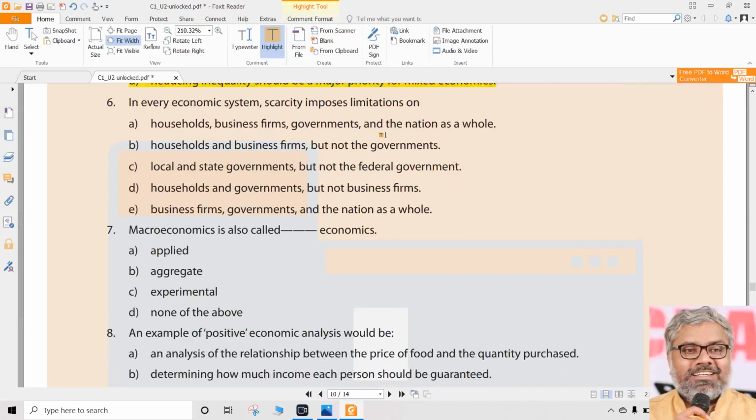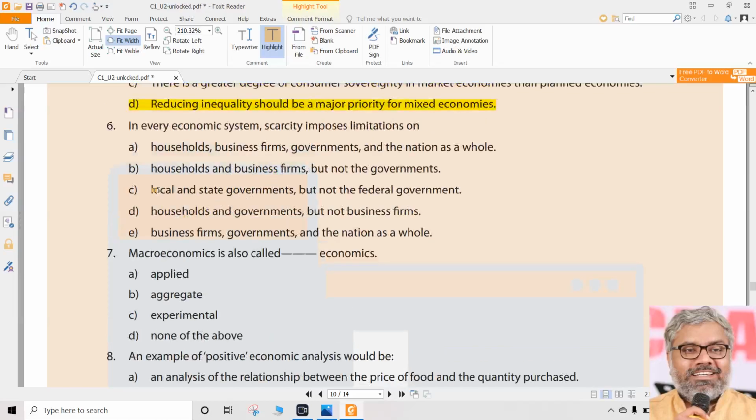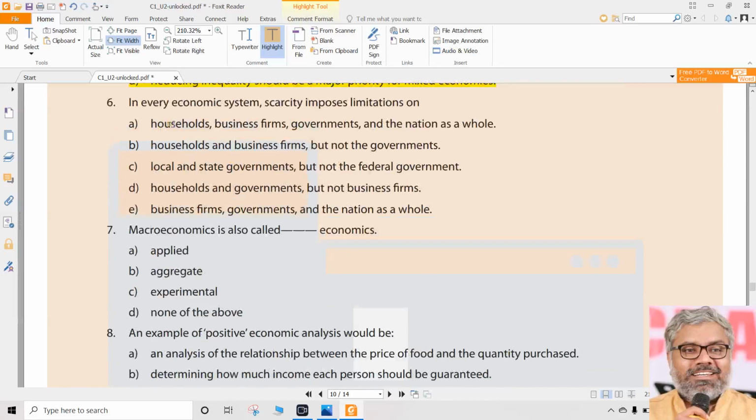Then question number 6, just for change, has 5 options, A, B, C, D, E. Practically, in the examination you don't find such situations, so don't worry about these things. Just read the question, go through the options which are available and identify the correct option. Usually in the examination you will have only 4 options, not 5. Maybe by mistake they have given this, don't worry.